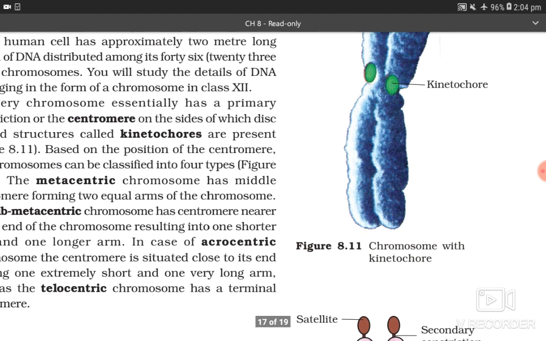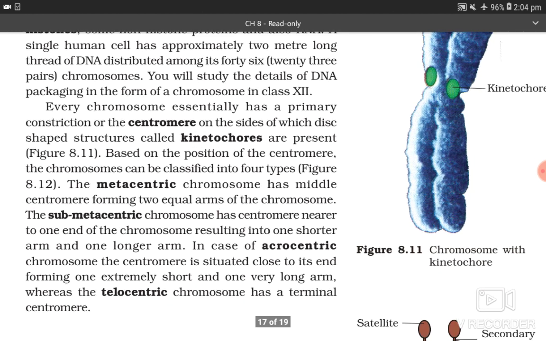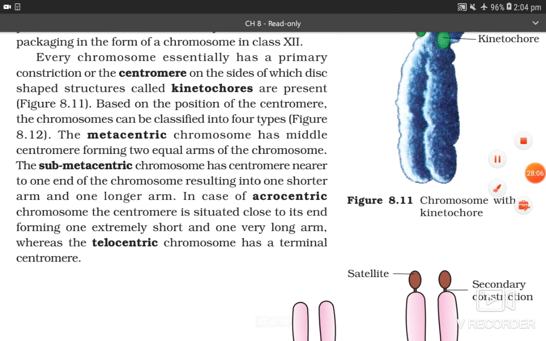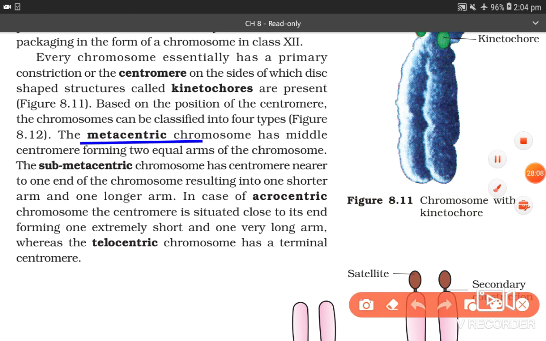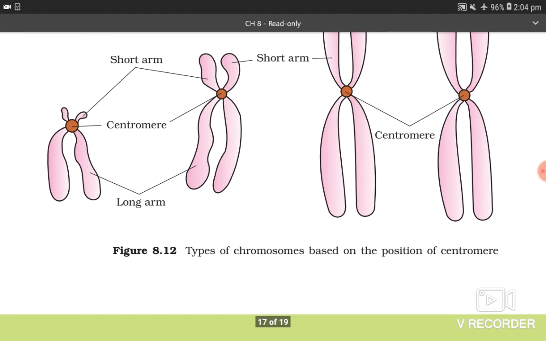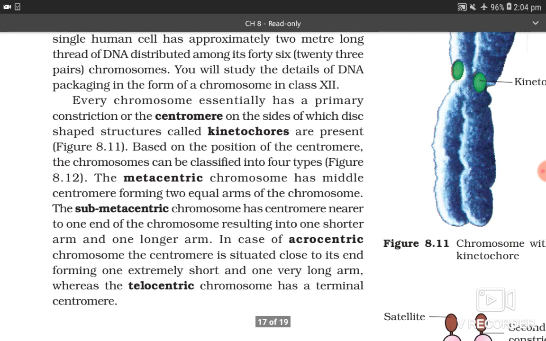You can see in this figure the kinetochore. Based on the position of centromere, the chromosomes can be classified into 4 types: the metacentric chromosome, the submetacentric chromosome, acrocentric chromosome and telocentric chromosome. So these are the types of chromosomes. Now we will read about them.